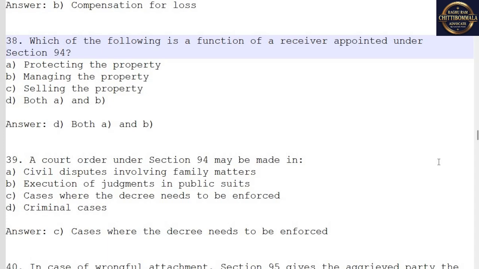38. Which of the following is a function of a receiver appointed under Section 94? A. Protecting the property. B. Managing the property. C. Selling the property. D. Both A and B. Answer: D. Both A and B.